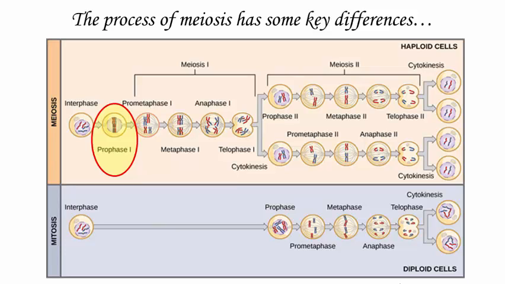Secondly, during the first cell division at prophase 1, homologous chromosomes undergo synapsis or pairing prior to their segregation. This allows for chromosomal crossover, otherwise known as genetic recombination, and this ensures genetic diversity in the daughter cells produced. And thirdly, during metaphase 1, the homologous chromosomes align together at the metaphase plate in the equator of the cell. Remember, they were paired together during prophase 1.